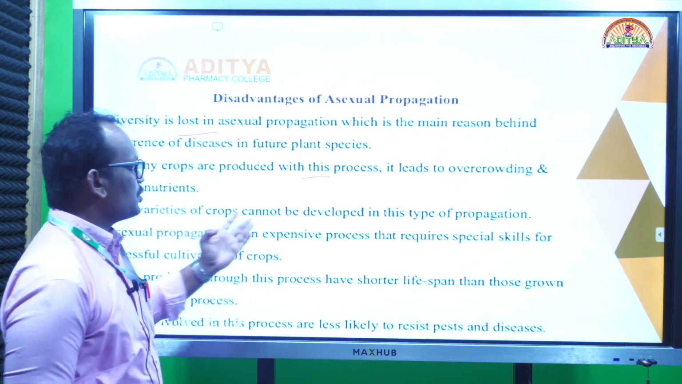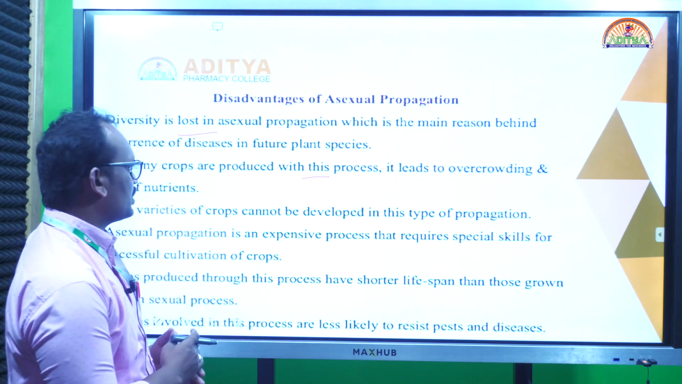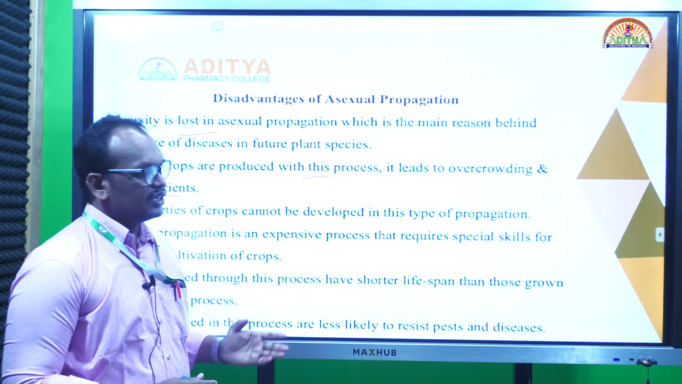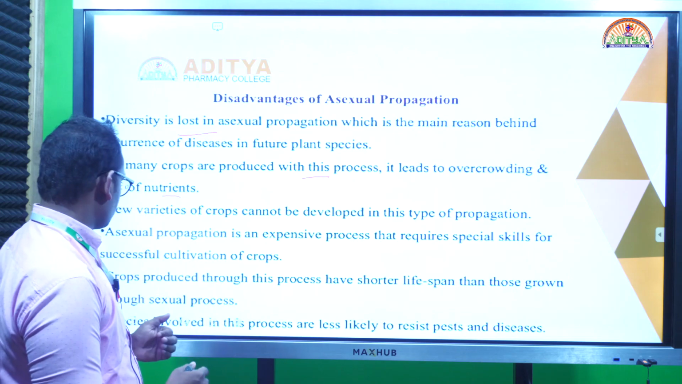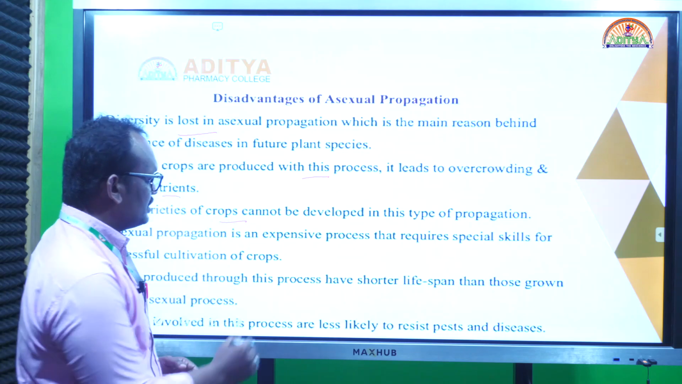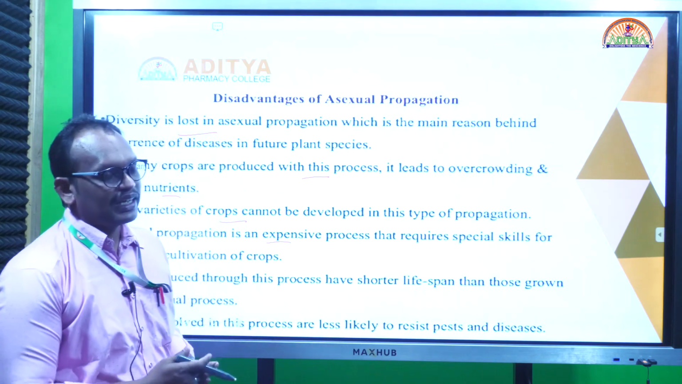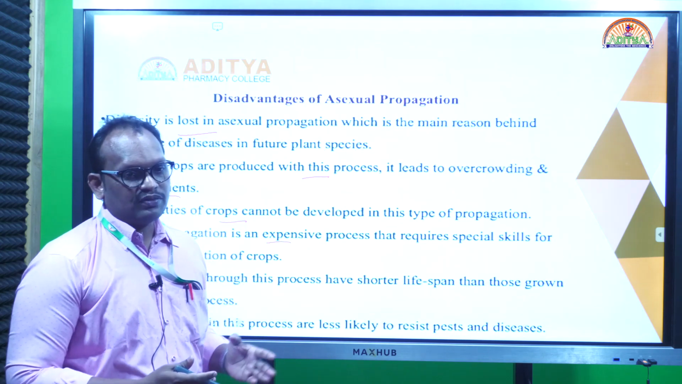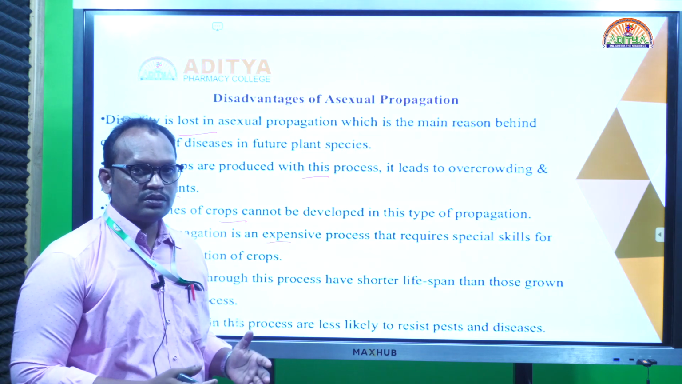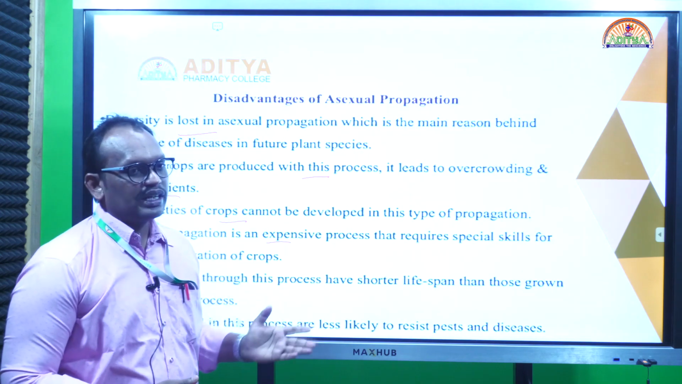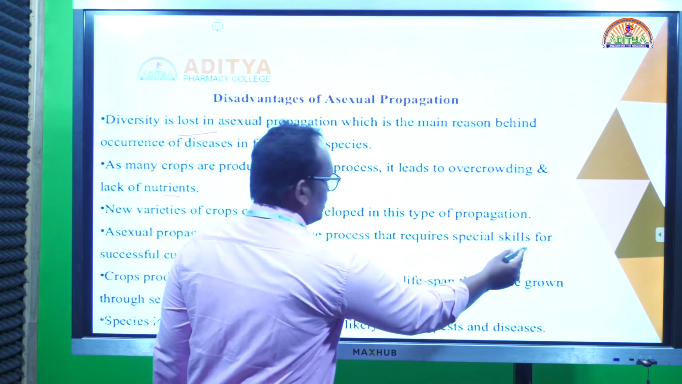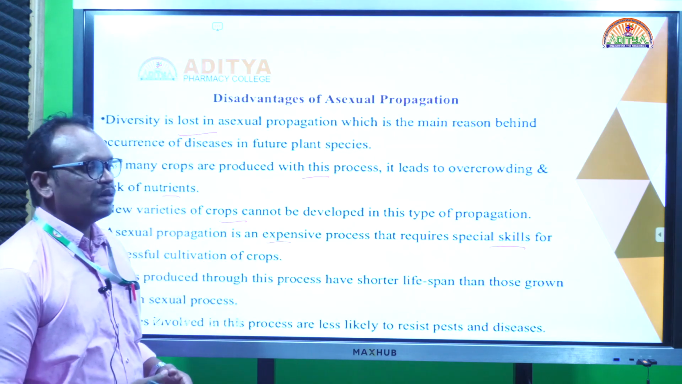So many crops are produced with this method. Overcrowding can also be seen, and lack of nutrients, which we can observe with overcrowding in this type of cultivation. New varieties cannot be developed in vegetative propagation, and it is very expensive and needs skilled persons for grafting, layering and cultivation. We need to take great care, and we need to supply more fertilizers and manures. That is the reason we see a lack of nutrients in the vegetative method of propagation, and it also needs skilled persons compared to seed propagation.